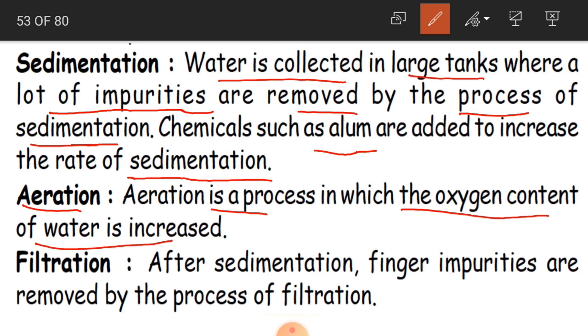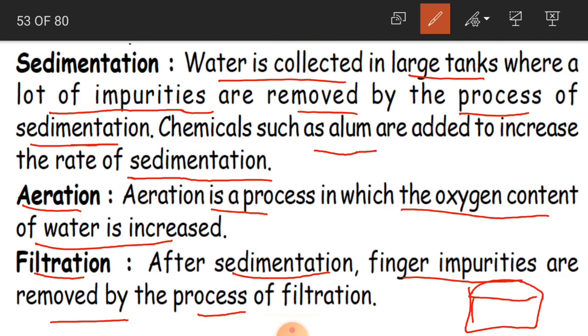Okay children, and now filtration. So after sedimentation, what happens? Finer impurities are removed by the process of filtration. So what happens in sedimentation, children? What happens in sedimentation?